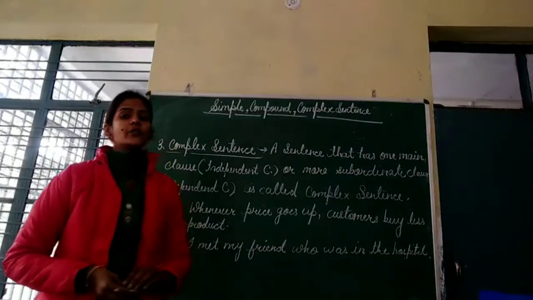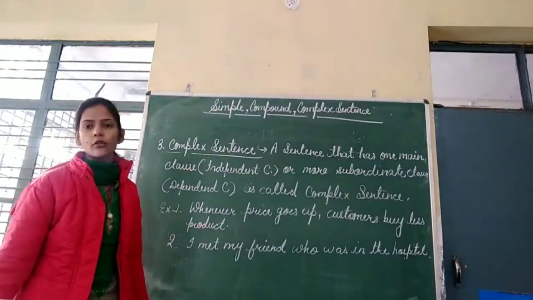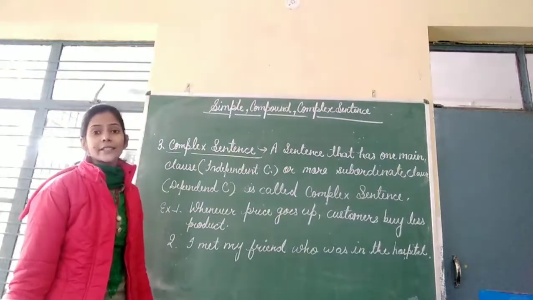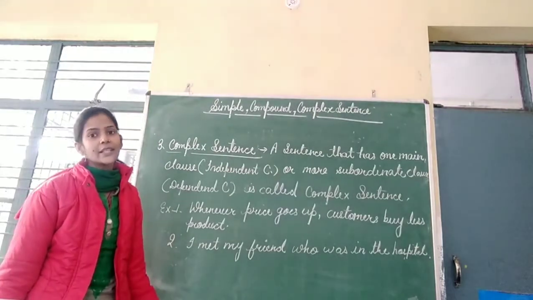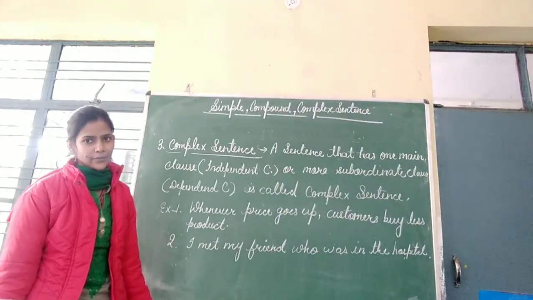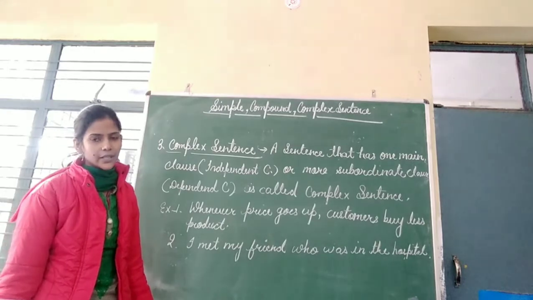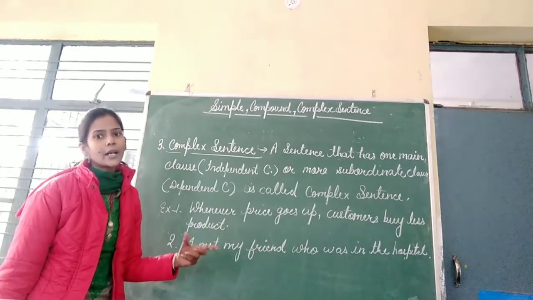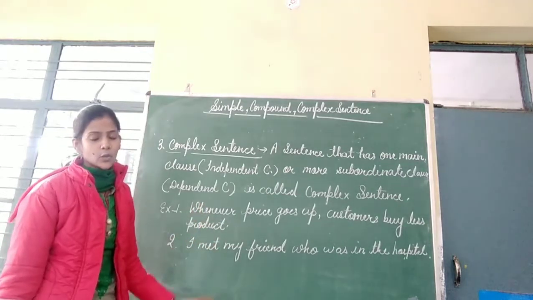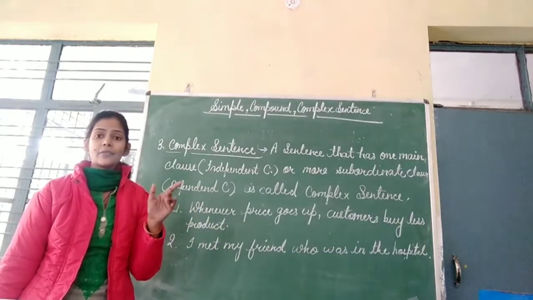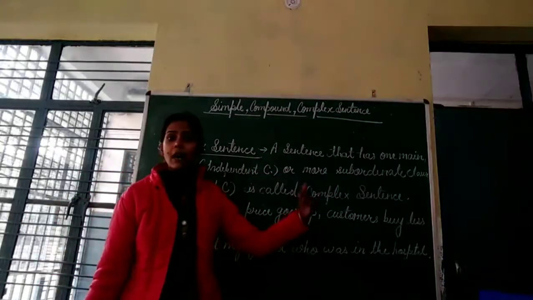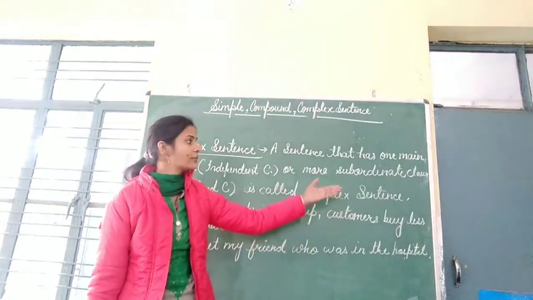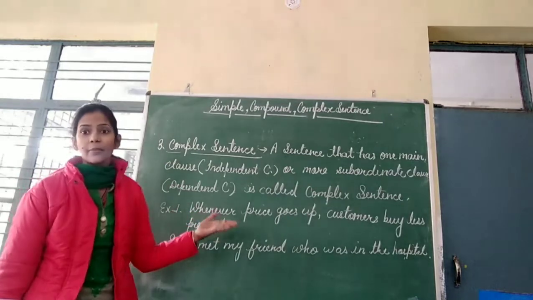Okay. Now students, we will learn about the complex sentence. We will see the definition of a complex sentence. A sentence that has one main clause. Main clause means independent clause. One subject will be there, one verb will be there, and it will give a complete meaning. So this is called a main clause. In the sentence, you will see a main clause, and you will see one more subordinate clause, which means a dependent clause.